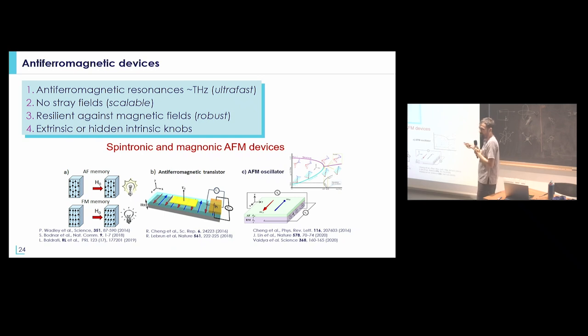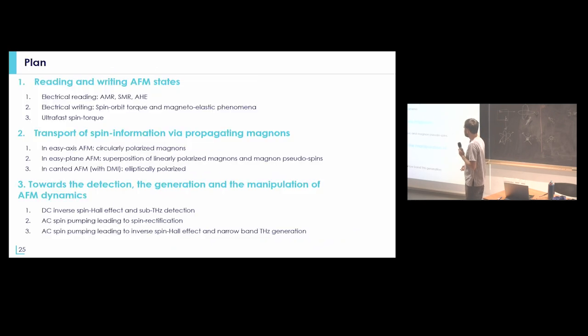So that's why there has been quite a lot of momentum in the field within the last 10 years, since people realized that you could use spintronic phenomena in order to manipulate the magnetic state of an antiferromagnet and the magnetization dynamics.